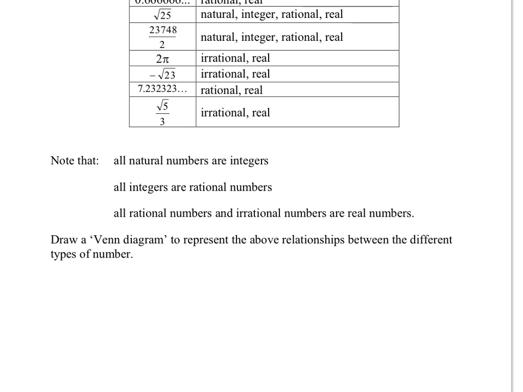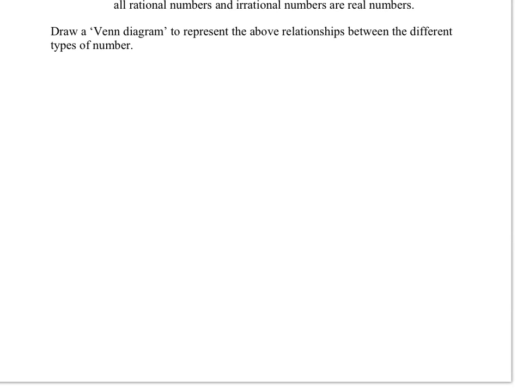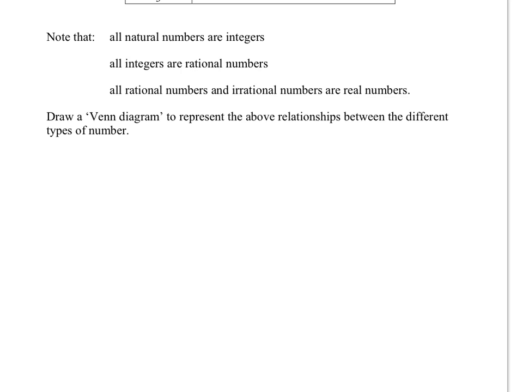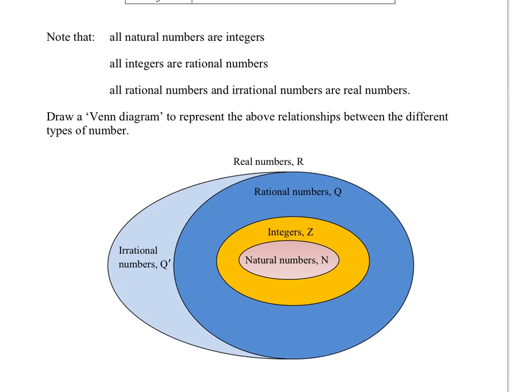Okay, remember that all natural numbers are integers. All integers are rational numbers, and all rational numbers and irrational numbers are real numbers. Now, that means that we can draw a Venn diagram illustrating the fact that natural numbers are inside the integers, and integers are inside the rational numbers. That drawing is right here.